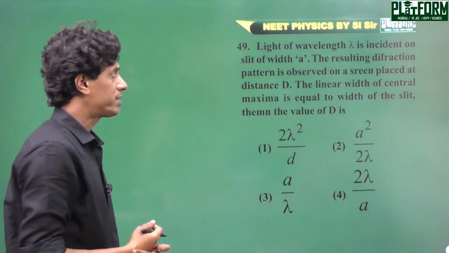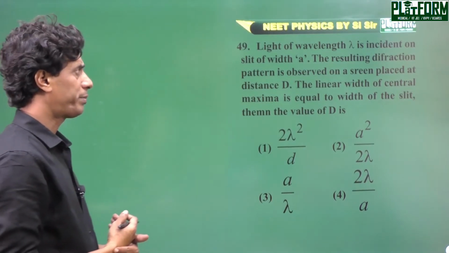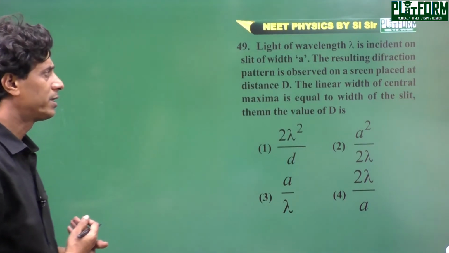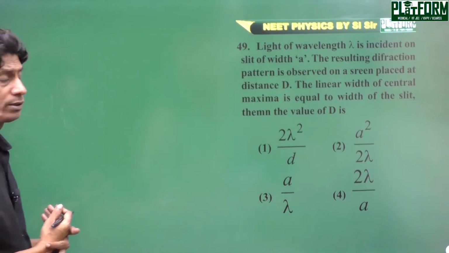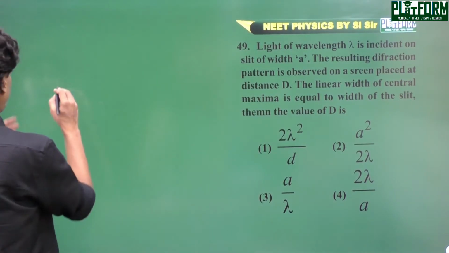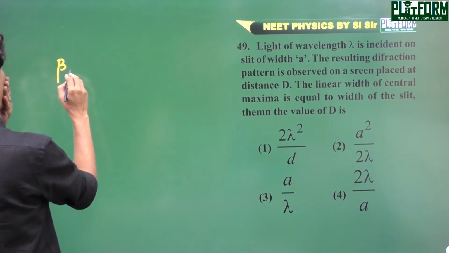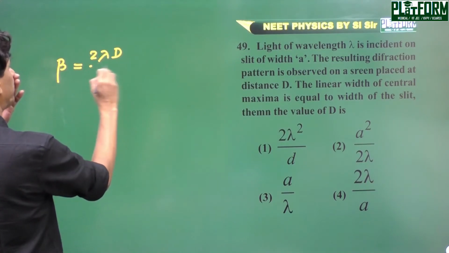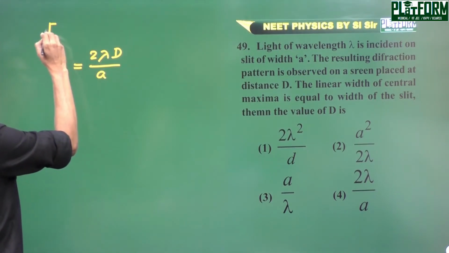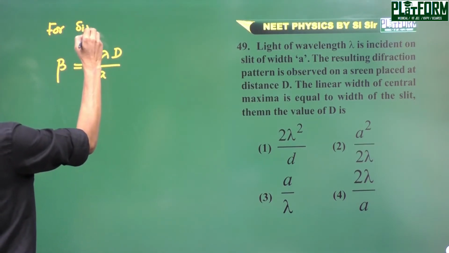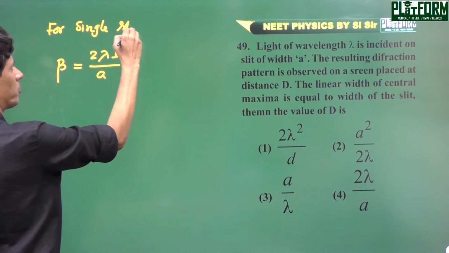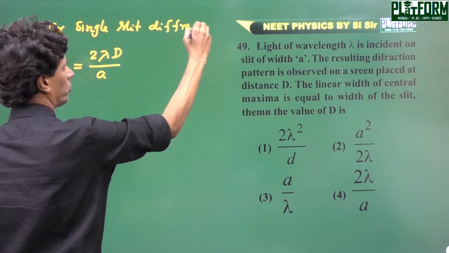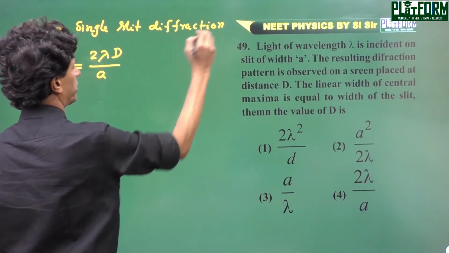Light of wavelength lambda is incident on slit A, and the resulting diffraction pattern is observed on a screen at a distance d. The linear width of the central maxima is equal to the linear width, beta, equal to 2 lambda d by a for single slit diffraction.